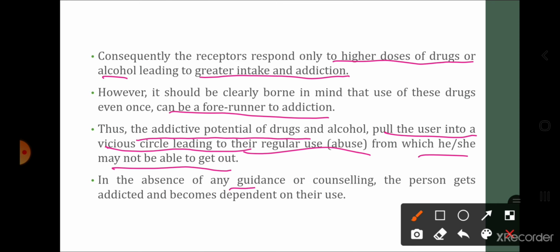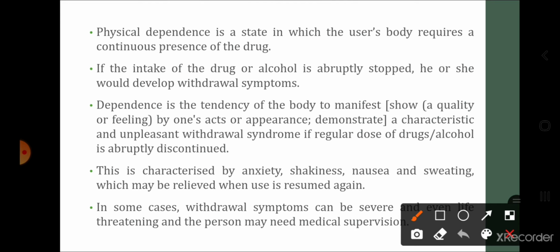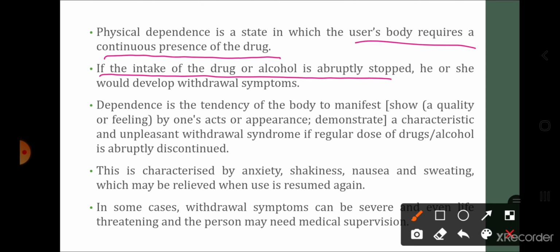In the absence of any guidance or counseling, the person gets addicted and becomes dependent for their use. Physical dependence is a state in which the user's body requires the continuous presence of the drug. So what is dependence? Dependence यानी कोई person drugs use कर रहा है. Now that person requires that particular drug continuously. That person has become dependent for his lifestyle, for his livelihood on that particular drug. If the intake of drug or alcohol is abruptly stopped, he or she may develop the withdrawal symptoms.